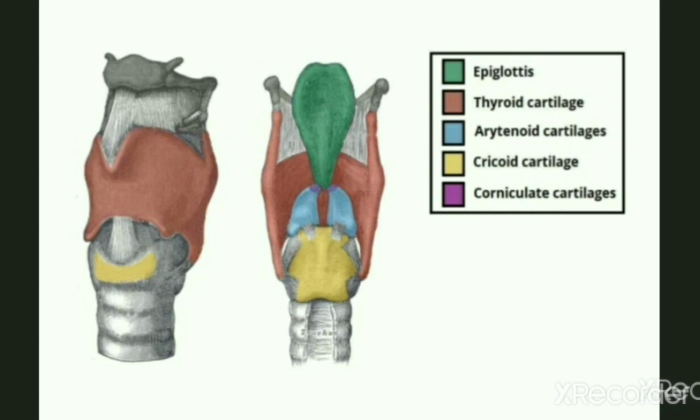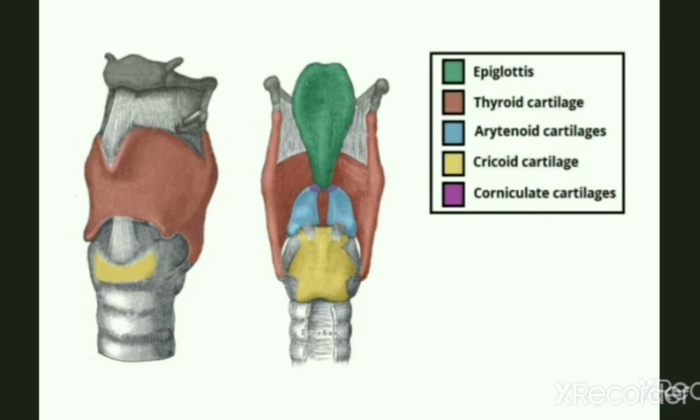So next point is paired cartilages. There are three paired cartilages: the arytenoid, the corniculate and the cuneiform. They are situated bilaterally in the larynx. First of all, arytenoid cartilage. In this figure you can see this blue color structure is arytenoid cartilage. The arytenoid cartilages are pyramidal shaped structures that sit on the cricoid cartilage.